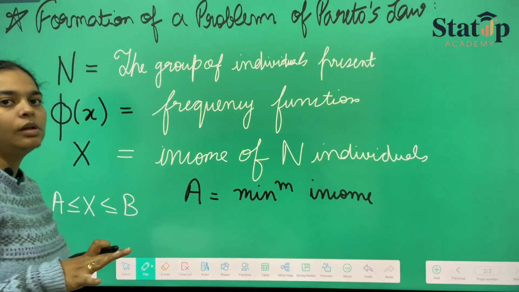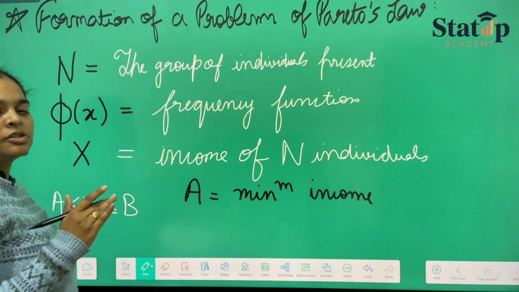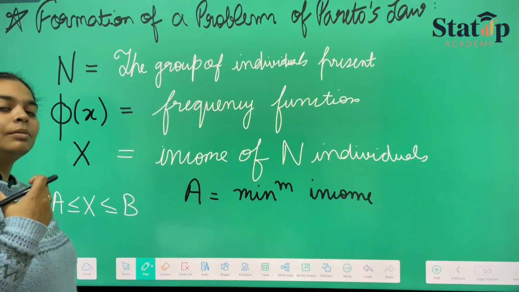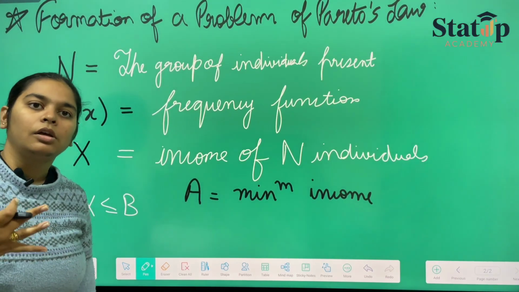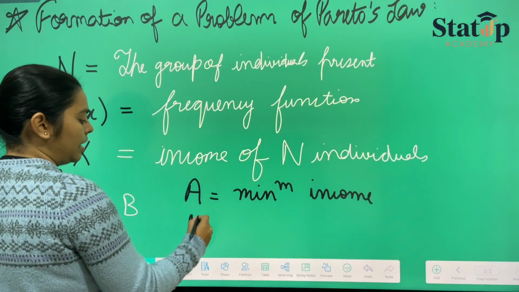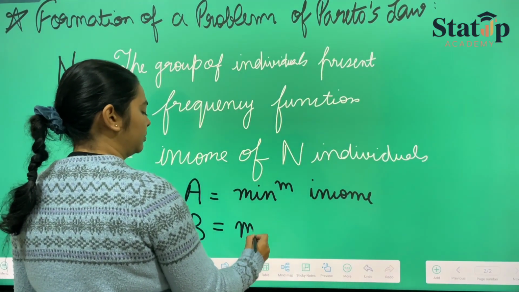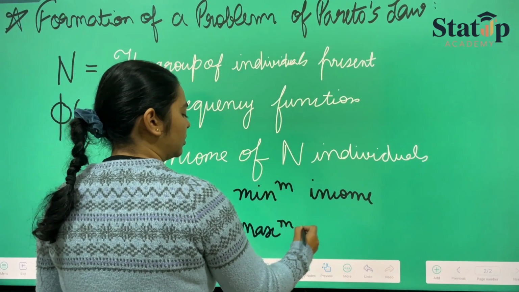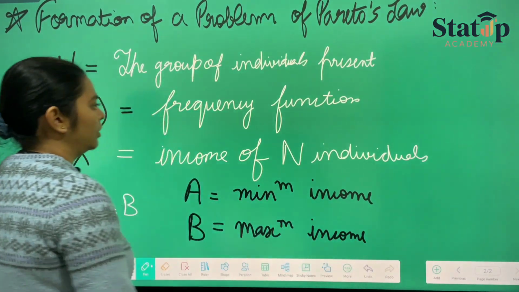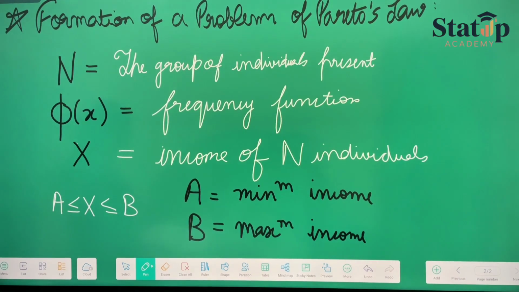Suppose there are 10 people and the income ranges from 20,000 to 1 lakh. The one having the minimum income, which is 20,000, is A. A is the minimum income, and B is the maximum income of the group.